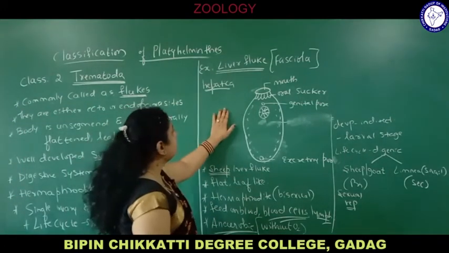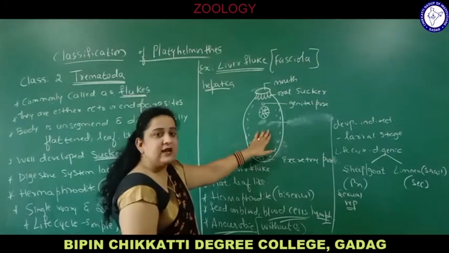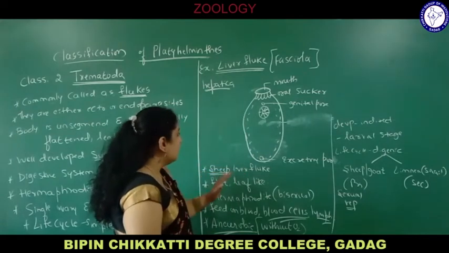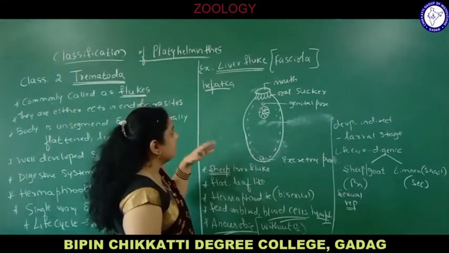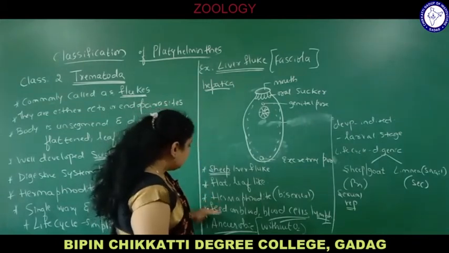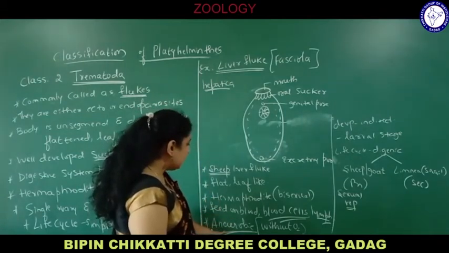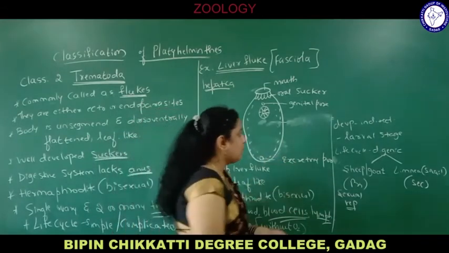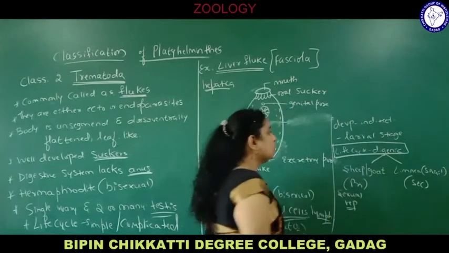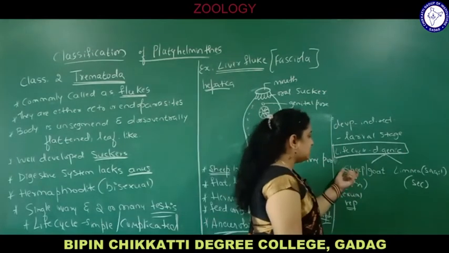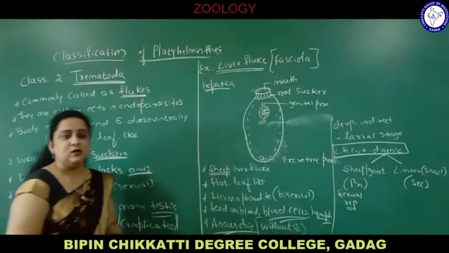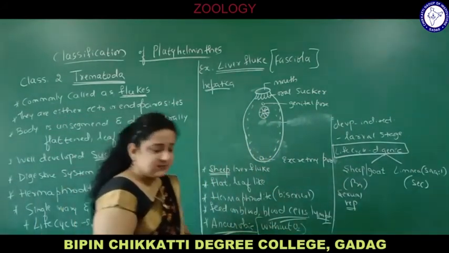If you come to the example of liver fluke, as you can see, the body is flat, leaf-like. Development is indirect. It is also called sheep liver fluke. I told you why it is called Fasciola hepatica. Fasciola is the scientific name, hepatica because it lives in the liver. Next, it feeds on blood cells, anaerobic without oxygen, and this is the most important point: the life cycle is digenic, meaning it requires two hosts to complete its life cycle, that is, primary host and secondary host. Example is Fasciola hepatica. This is about the second class, that is Trematoda.